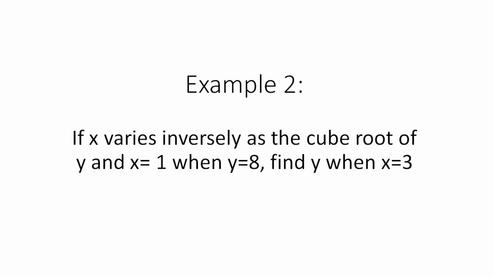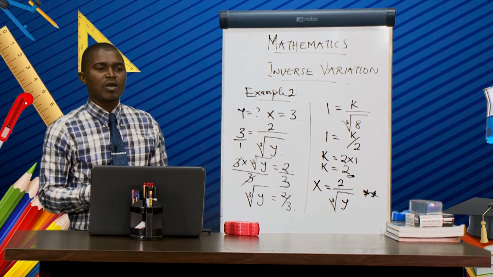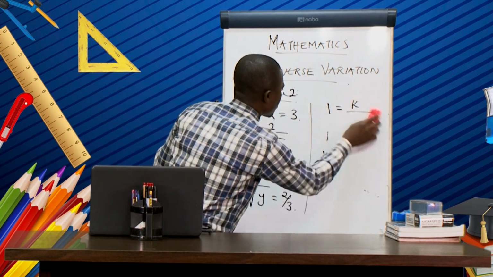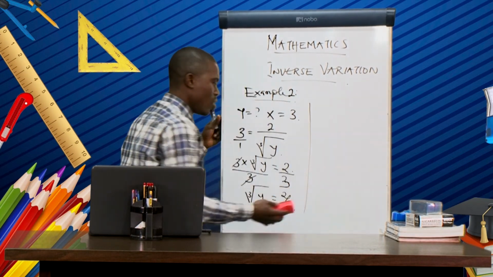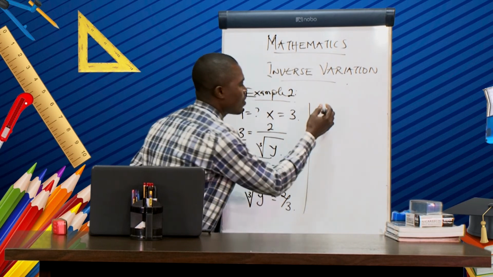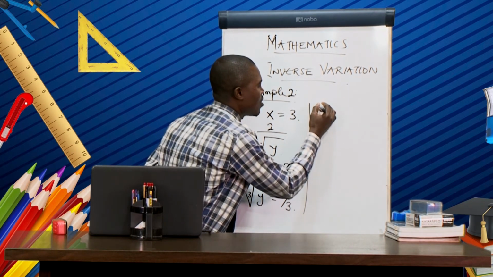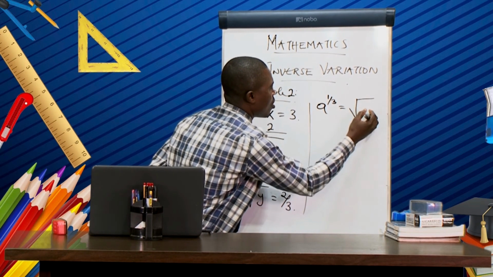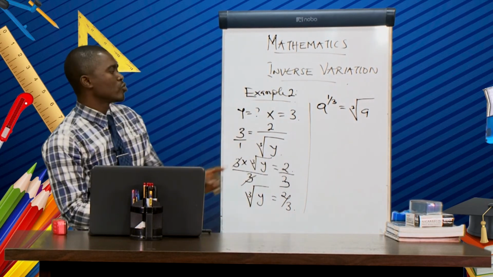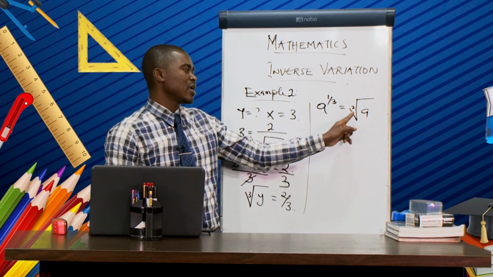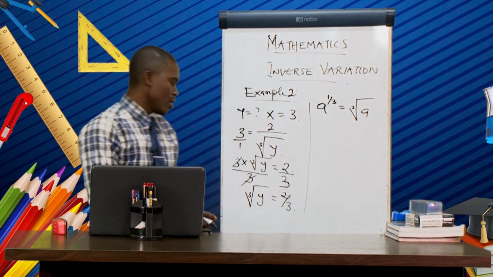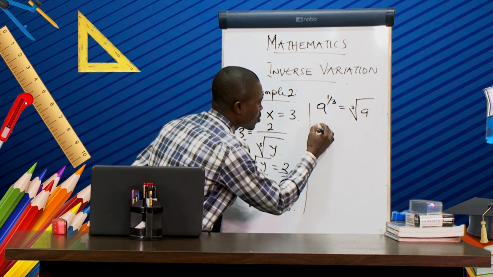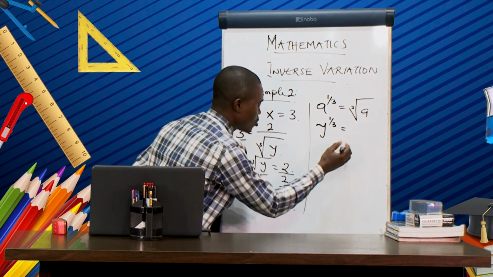Then now, how can we eliminate cube root of y? I will take you back to the law of indices. That is when you have something like, let's say, a raised to power 1 over 3, it is the same thing as cube root of a. So we are going to apply this here. We can now change this to y raised to 1 over 3 equal to 2 over 3.